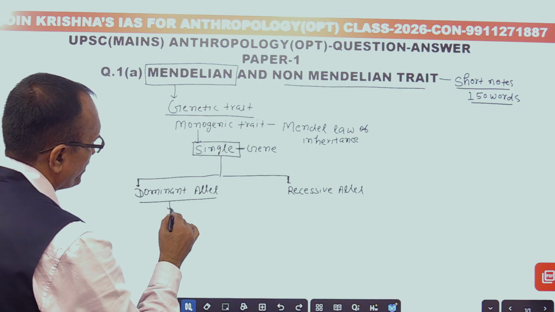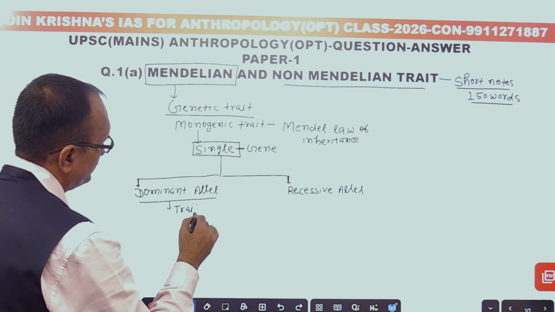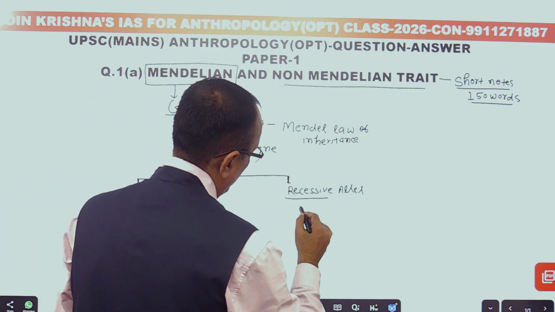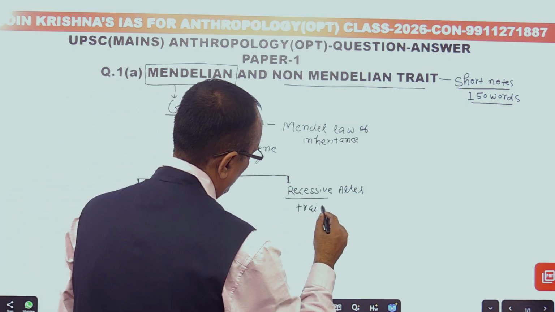First is the dominant trait and second is the recessive trait.